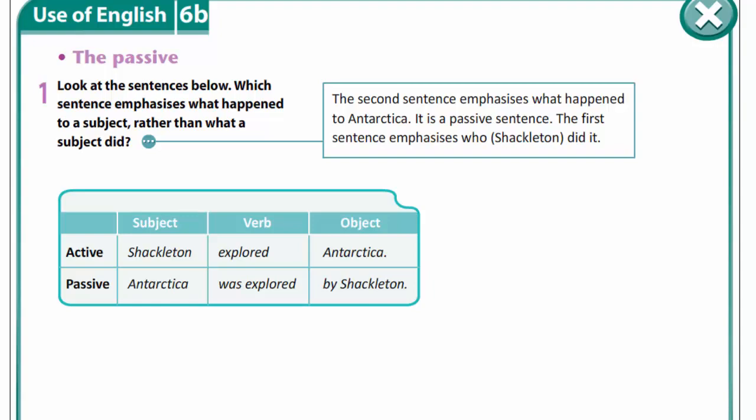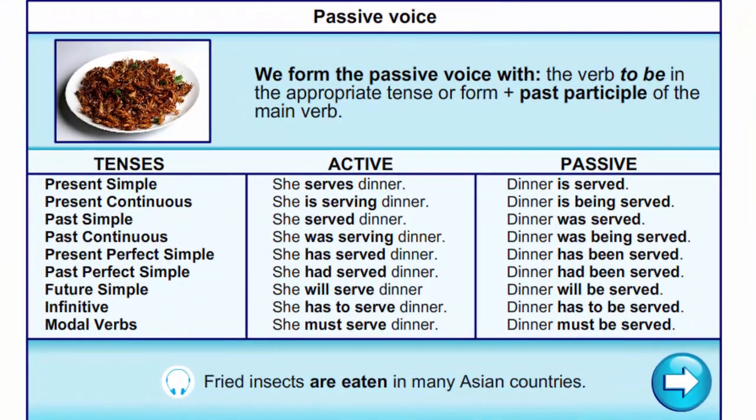Shackleton. Now let's remember the rules. Passive voice. We form it with the verb to be in the appropriate tense or form with the past participle of the main verb. Let's look. For example, in present simple we say is. Present continuous is being.